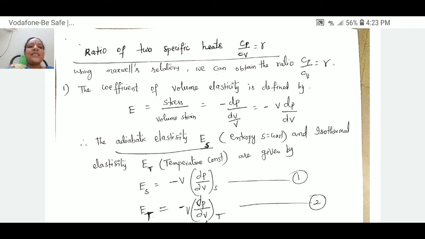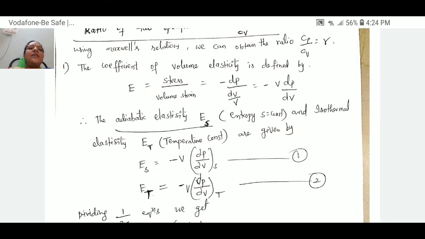By using this elasticity, let us write the adiabatic elasticity Es and the isothermal elasticity Et, that is, temperature constant. In case of adiabatic elasticity, entropy is constant.